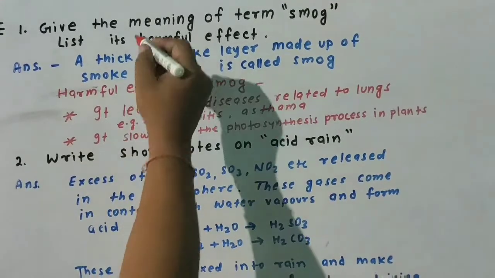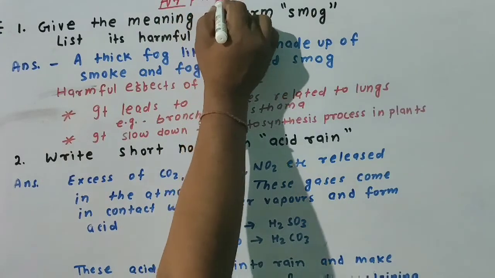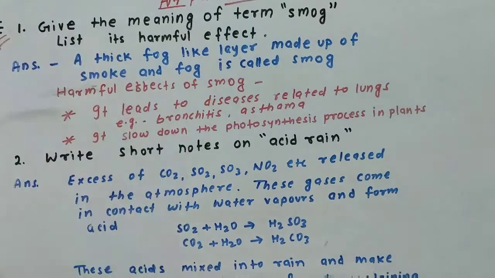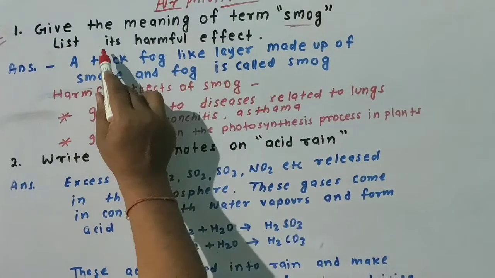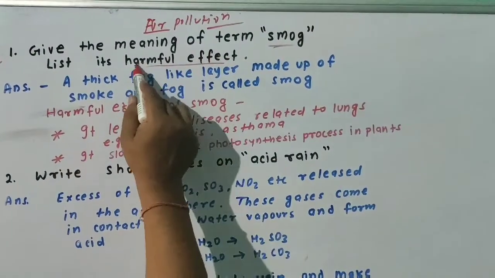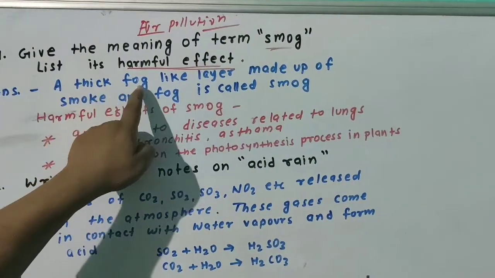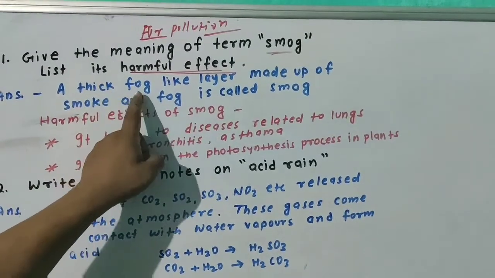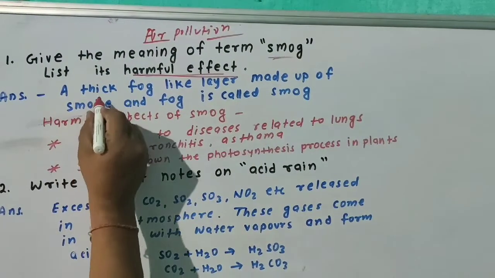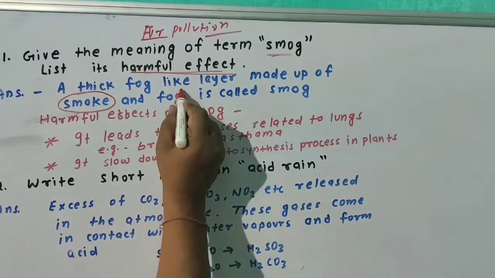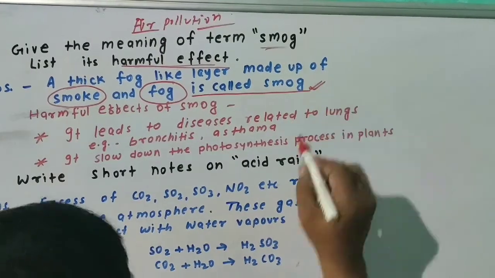Discuss air pollution. Section C. Give the meaning of the term smog, and list its harmful effects. It is a thick fog-like layer made up of smoke and fog. This is called smog.